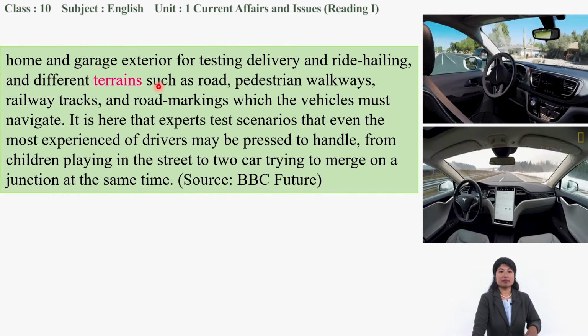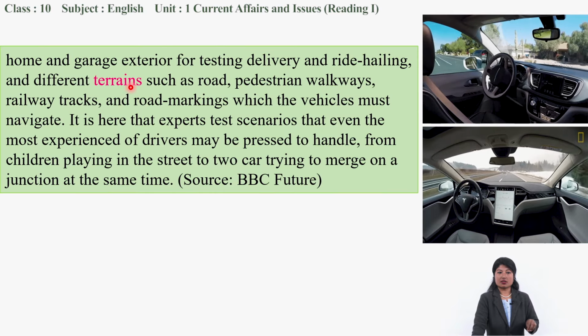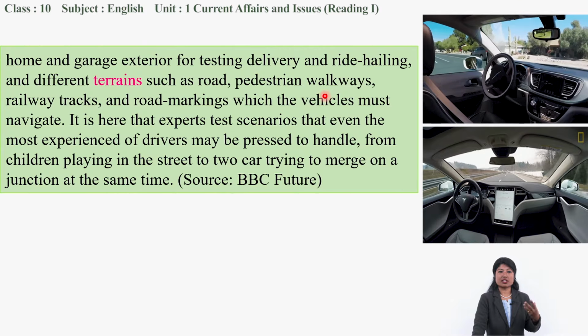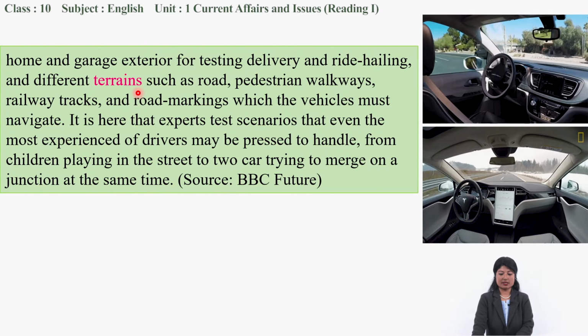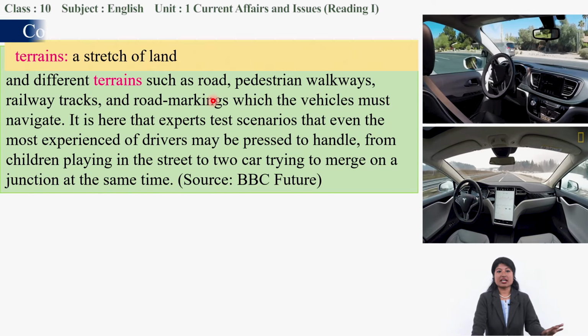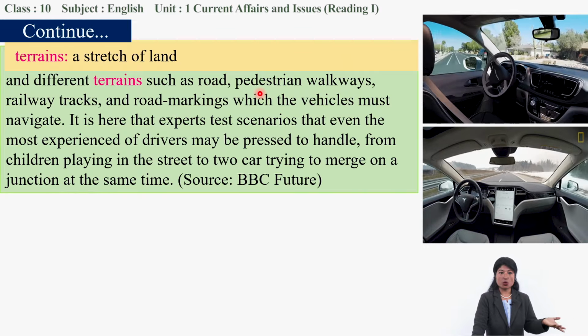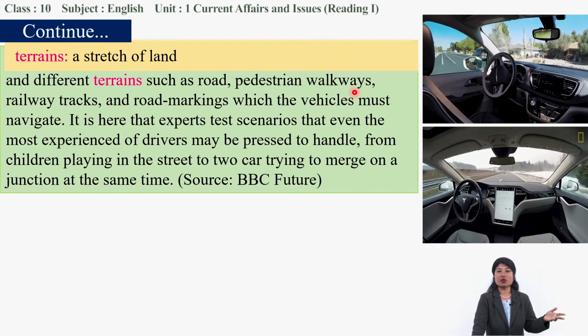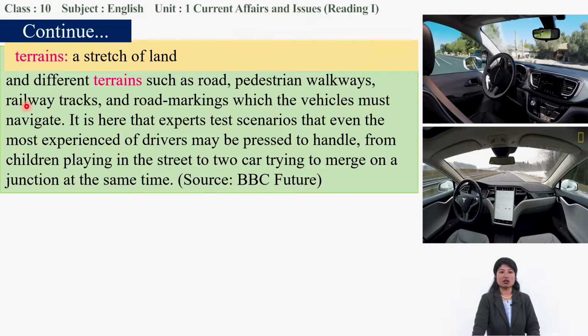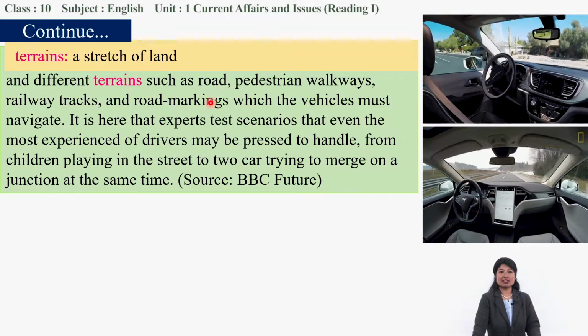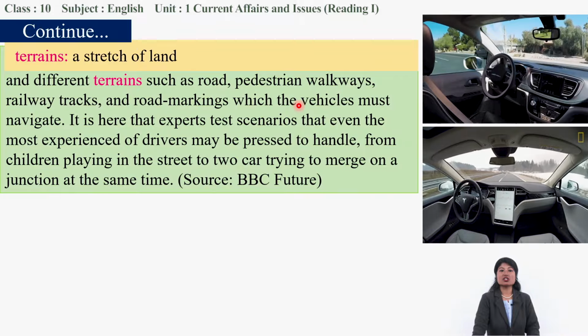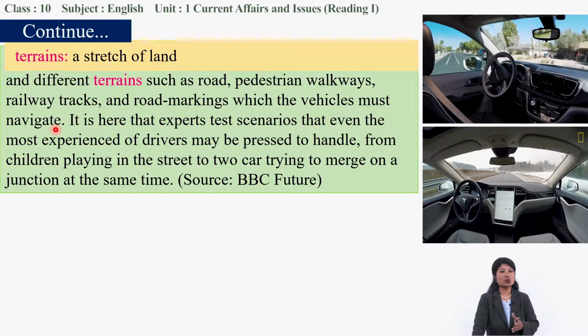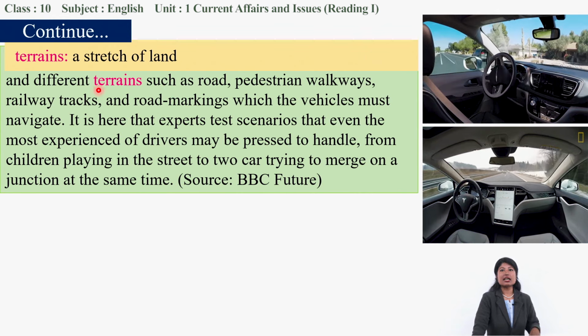Terrains means different stretches of land, such as roads, pedestrian walkways, footpaths where people walk, railway tracks, and road markings which the vehicles must navigate.